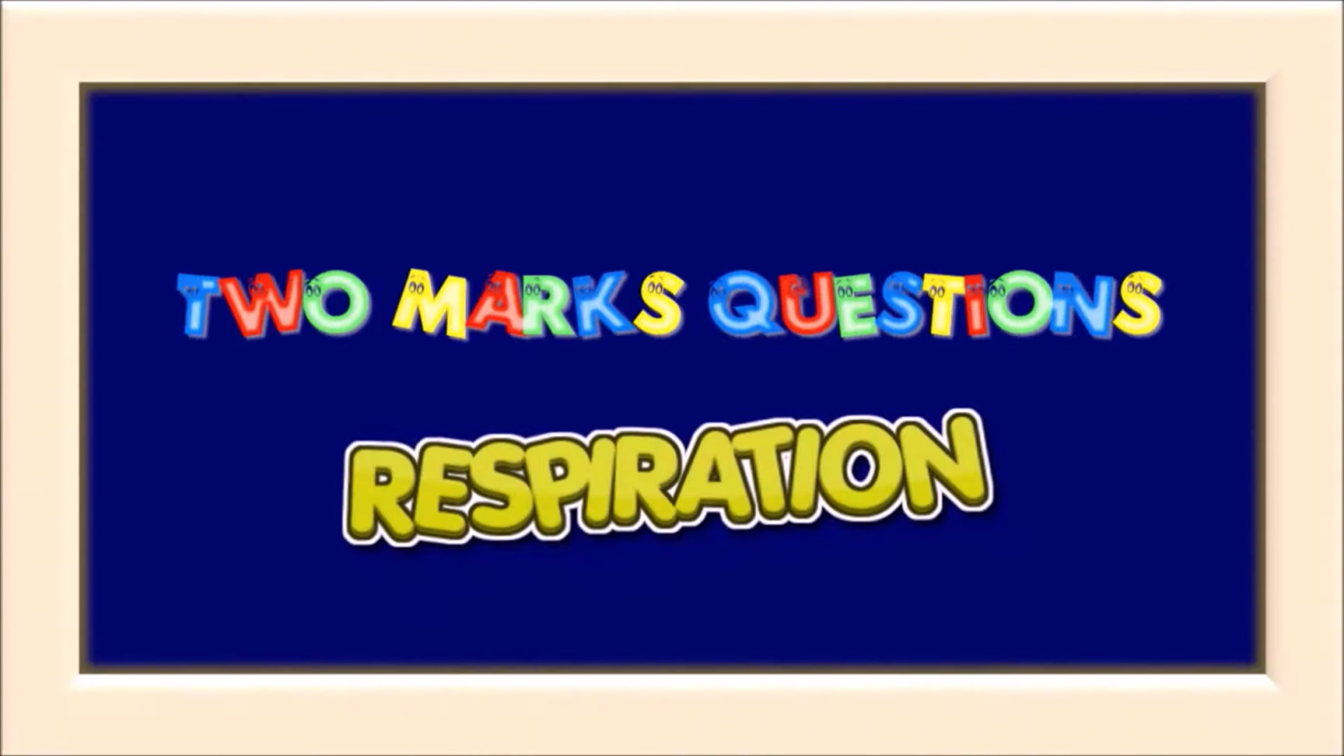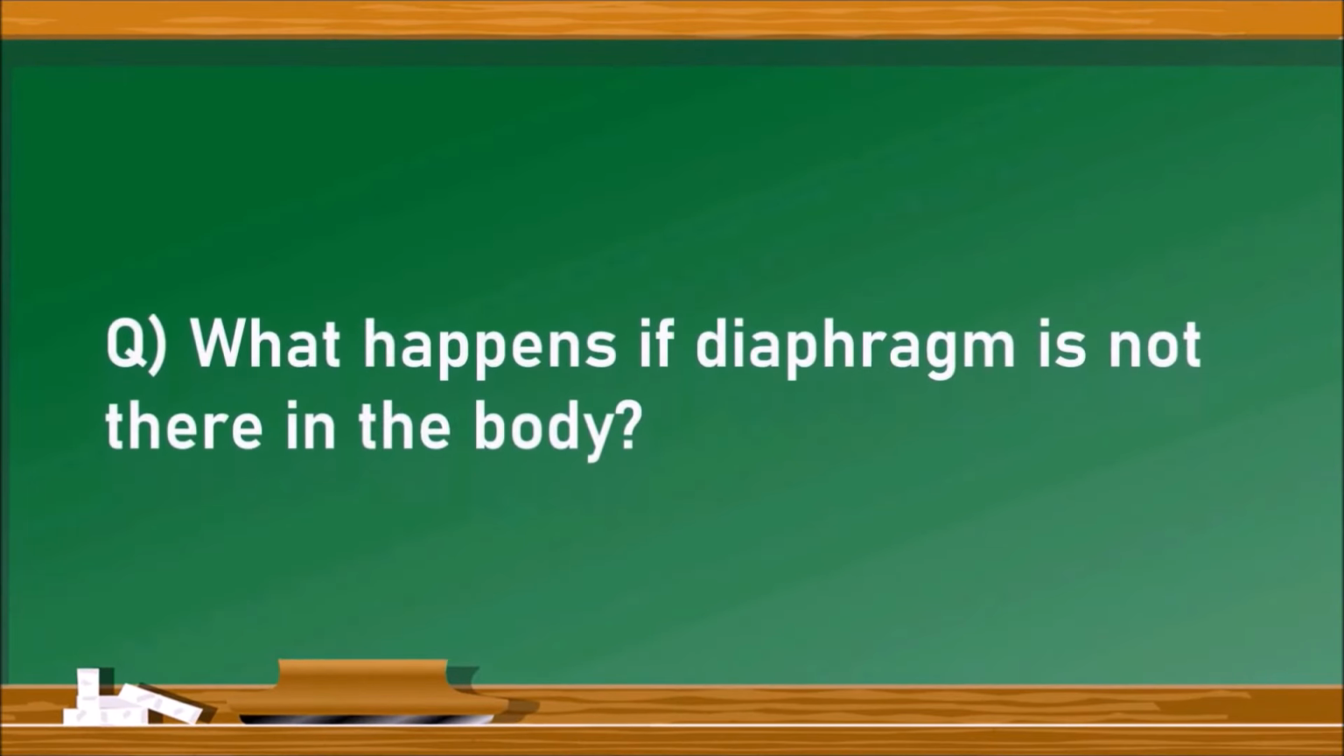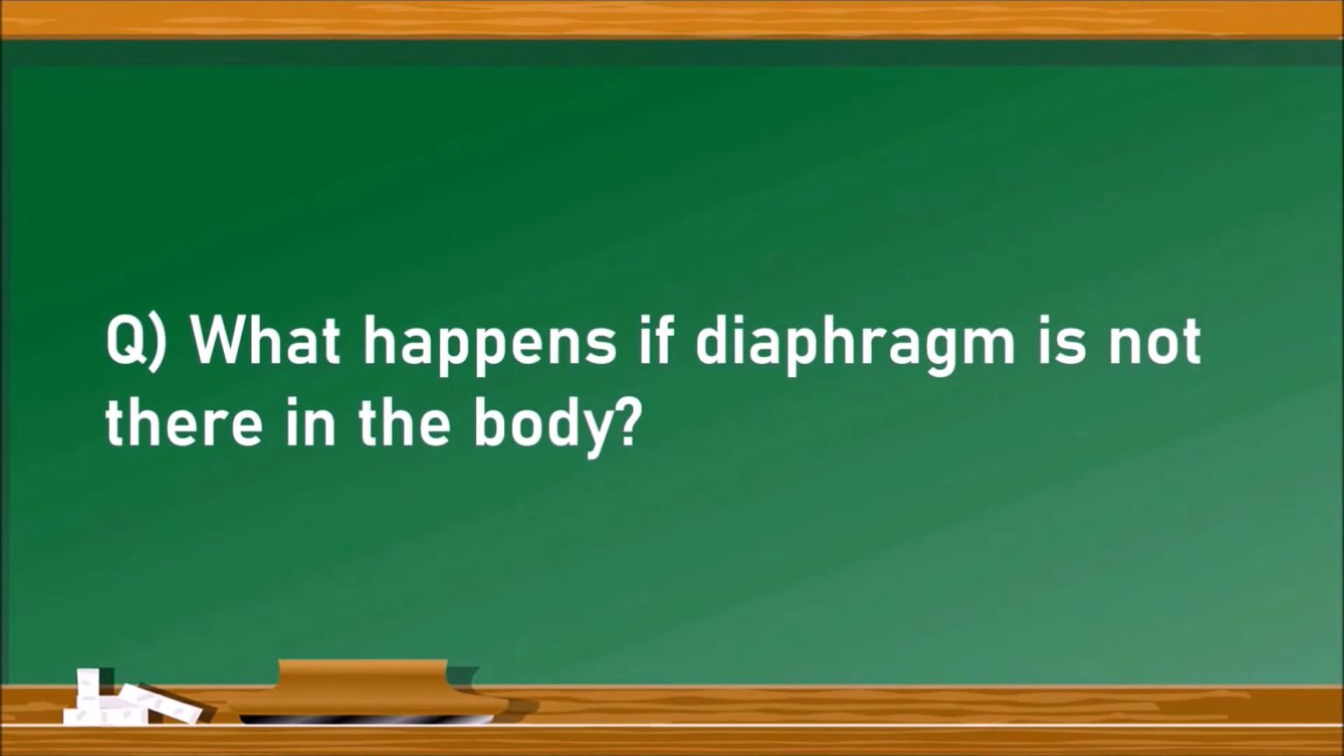Two marks questions from the chapter respiration. Let us go into the questions. The first question is, what happens if the diaphragm is not there in the body? The diaphragm is a muscular structure which is located just below the lungs. What if it does not exist in our body? Let us see the answer.